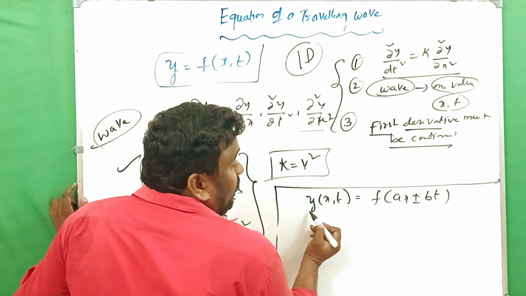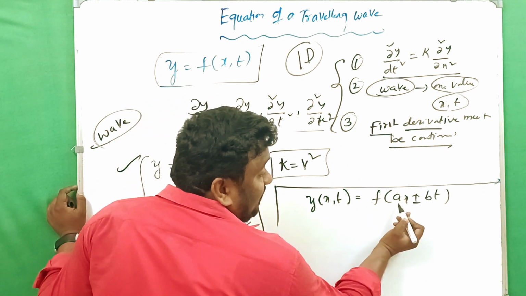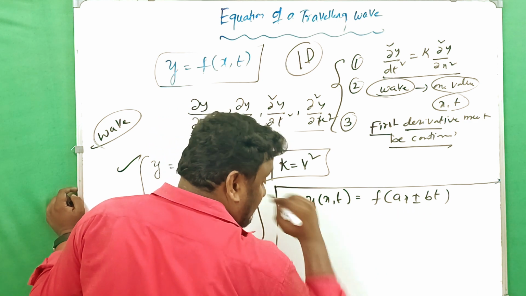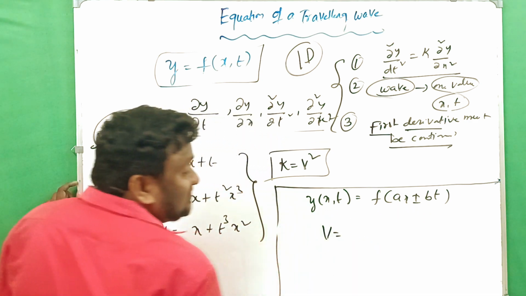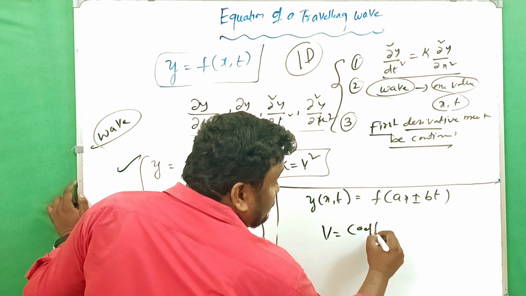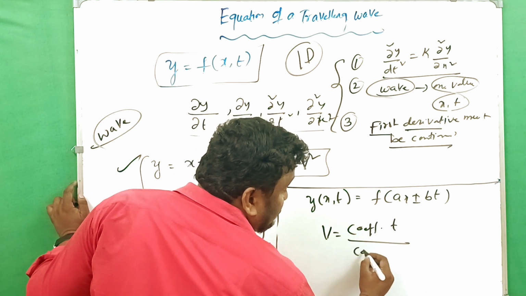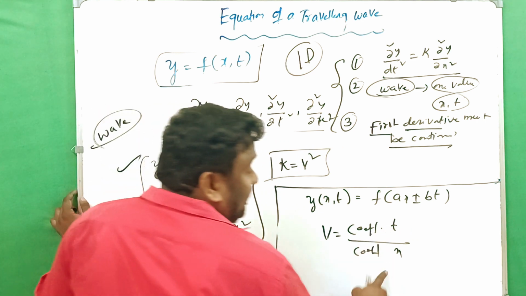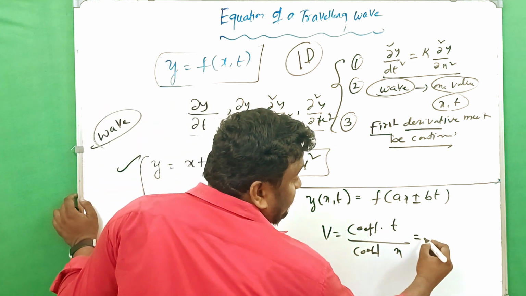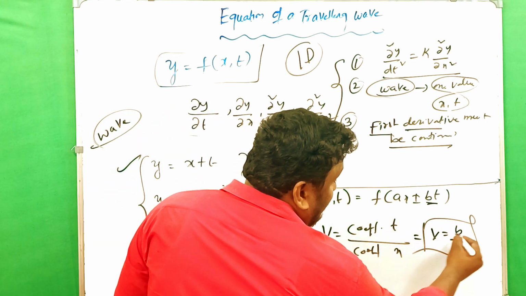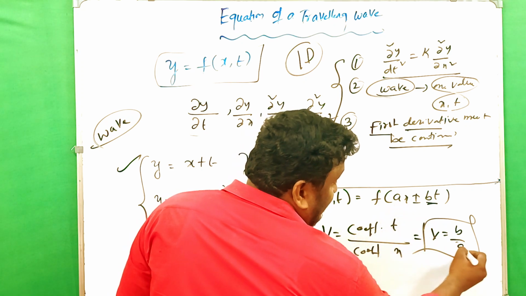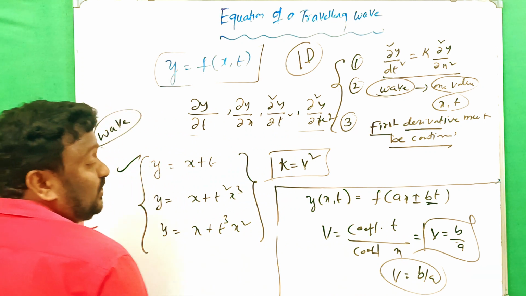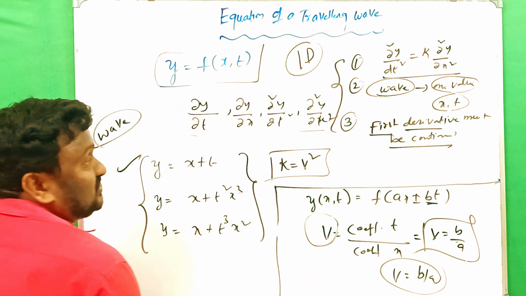In this case, the wave velocity is the ratio of the coefficient of time to the coefficient of position. The coefficient of t is b, and the coefficient of position is a. Therefore v is equals to b by a. In this way we can find the wave velocity in the one-dimensional case.